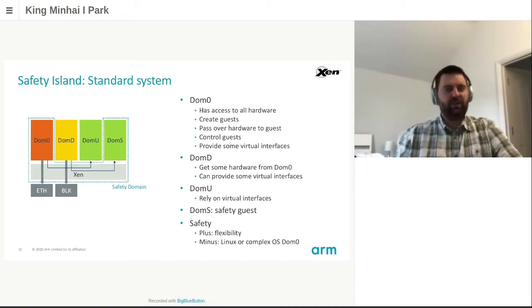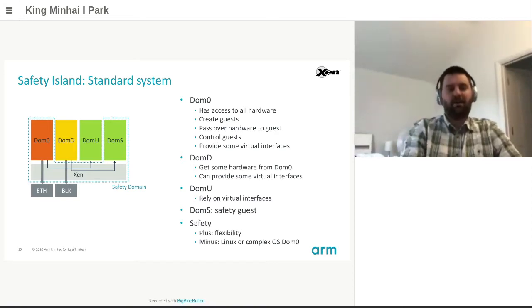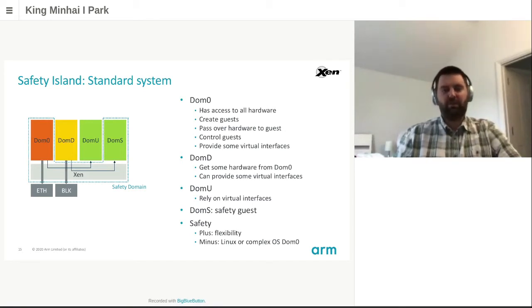Here we are trying to use Xen on a safety system. So I added a guest with some safety constraints that I named DomS. For DomS to be safe, several components would need to reach the same level of safety as DomS. First, of course, is Xen, as Xen has more capabilities than DomS and can fully control it. DomS cannot be safe if Xen is not safe. There is also Dom0, as it can control the system entirely, and as a consequence, DomS itself. From the safety point of view, Dom0, Xen, and DomS need to be safe for DomS to be considered safe. This is what I represented here with the safety domain in blue.